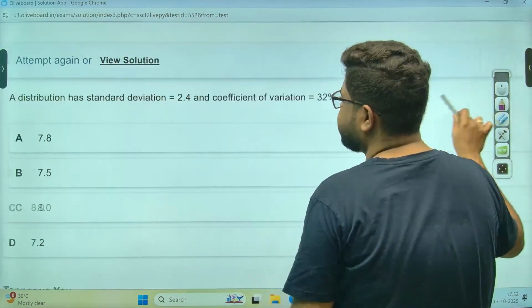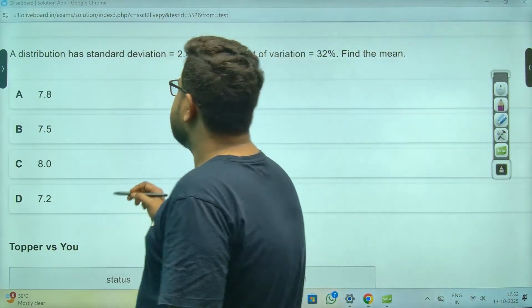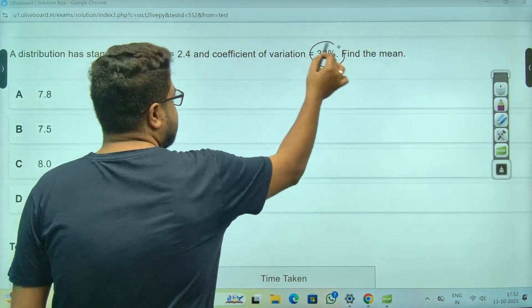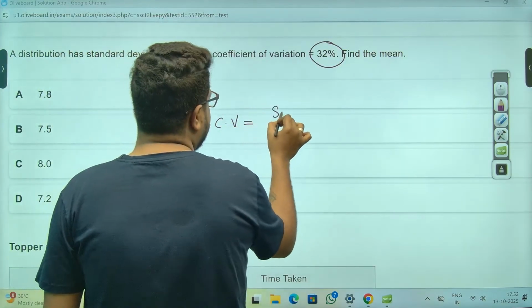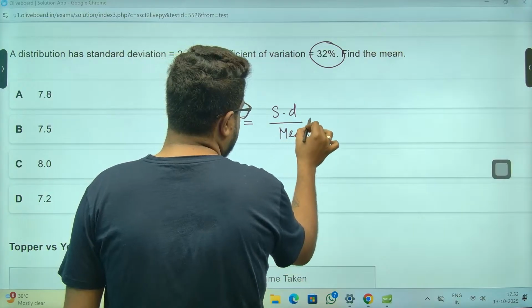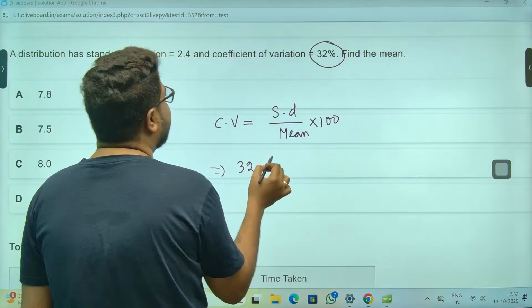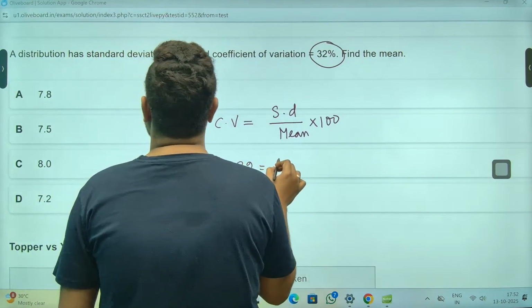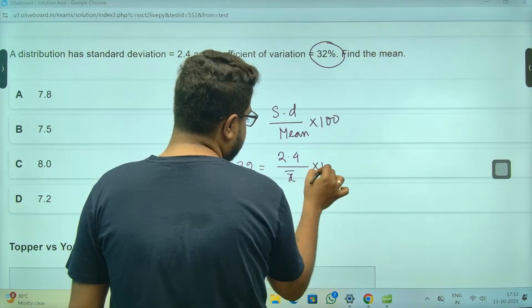Standard deviation, coefficient of variation, sir. This is SD by mean into 100, sir. So meaning 32 is equal to SD, which is how much? SD is given as 2.4, by mean x bar, into 100, sir.